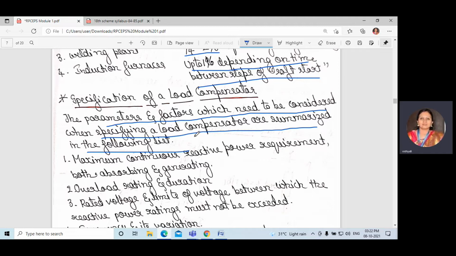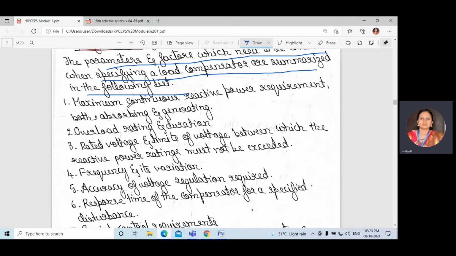In depth we shall read, because in further classes I'll explain about capacitors, passive shunt compensation, series compensation, and also static compensation, that is, the synchronous condenser. Now we shall come to the main topic related to the syllabus: specification of a load compensator. The first is maximum continuous reactive power requirement, both absorbing and generating.